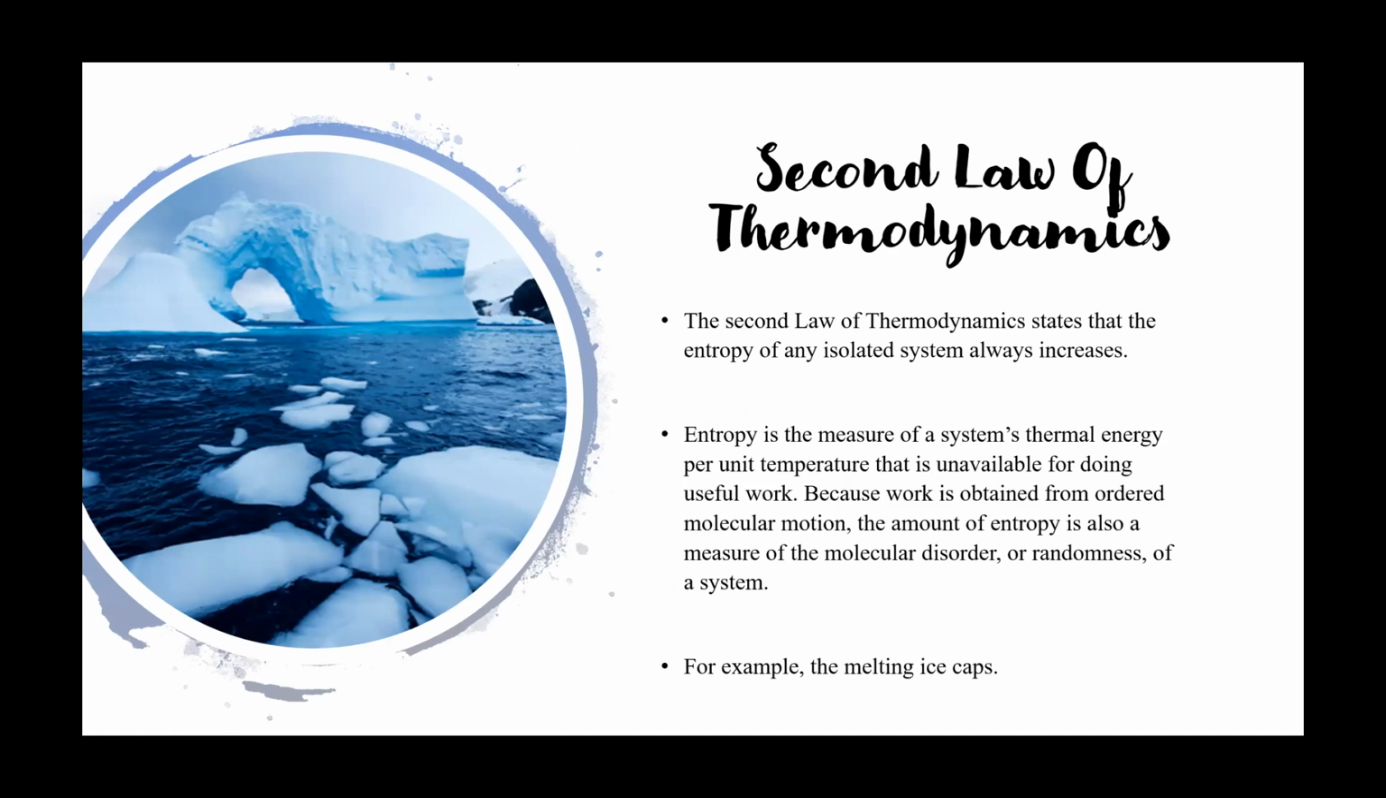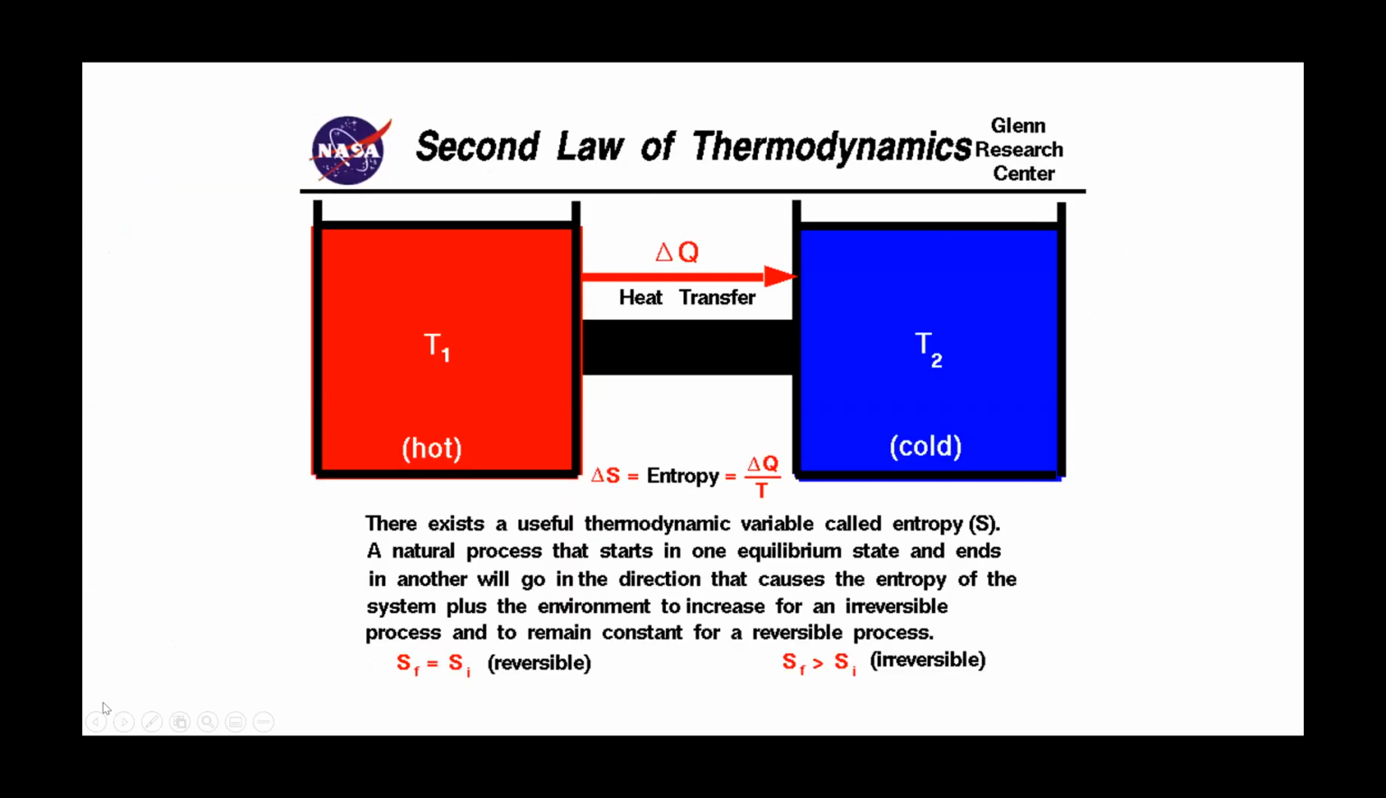The second law of thermodynamics. The second law of thermodynamics states that the entropy of any isolated system always increases. If you wonder what entropy is, it is the measure of a system's thermal energy per unit temperature that is unavailable for doing useful work, because work is obtained from ordered molecular motion. The amount of entropy is also a measure of the molecular disorder or randomness of a system. For example, the melting ice caps. Here we have an example of the second law of thermodynamics.